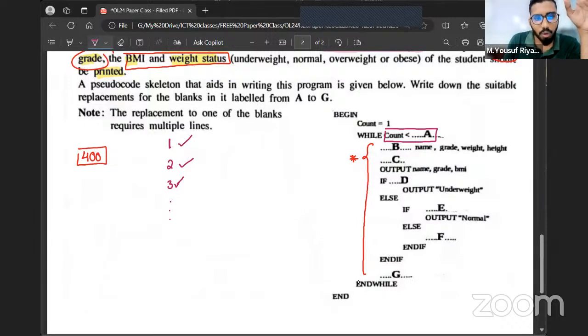When the value of count is 400 also, I continue. So based on that, how many repetitions will there be? When count is 1, I'll repeat. When count is 2, I'll repeat. When count is 3, I'll repeat, and so on, until the value of count goes to 400. So between number 1 and number 400, how many numbers are there? How many times will it repeat?